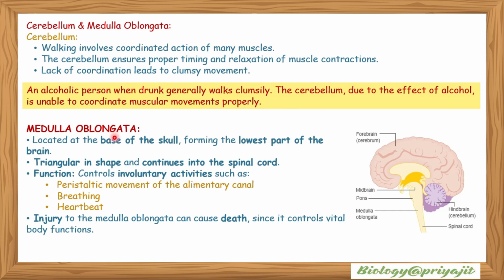Medulla oblongata is located at the base of the skull, forming the lowest part of the brain. It is triangular in shape and continues into the spinal cord. Function: it controls involuntary activities such as peristaltic movement of the alimentary canal, breathing, heartbeat, etc. Injury to the medulla oblongata can cause death, hence it controls vital body functions.